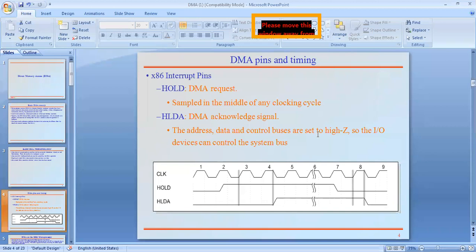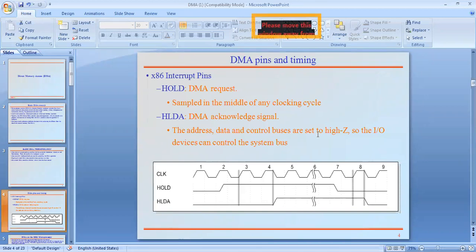After detecting two or three clocks of that hold signal, from the fourth cycle onwards, it responds with acknowledgement.